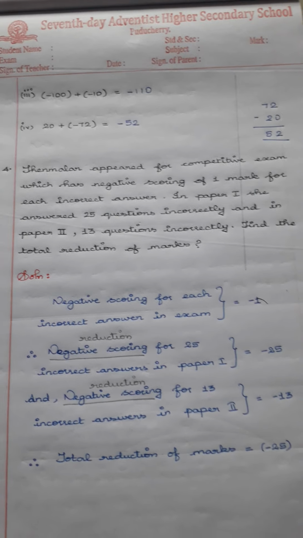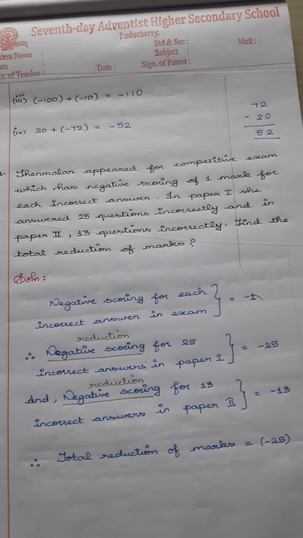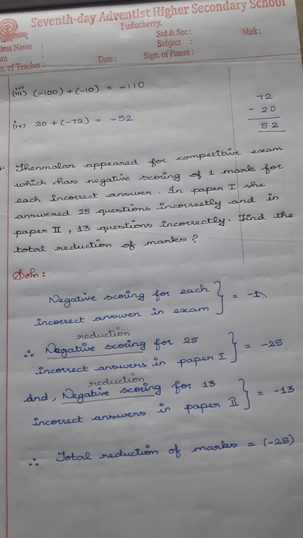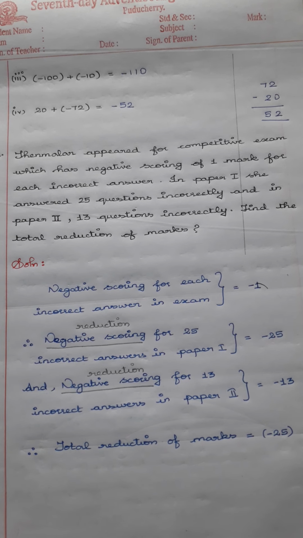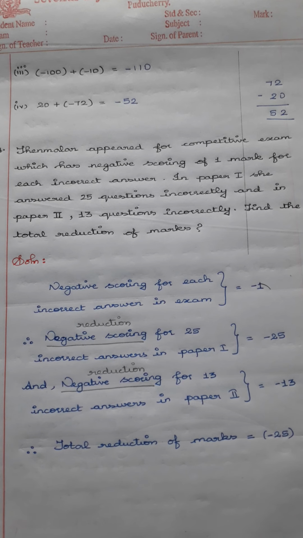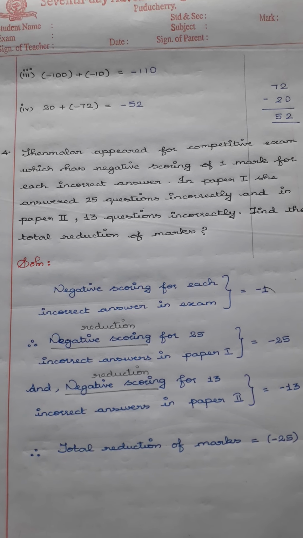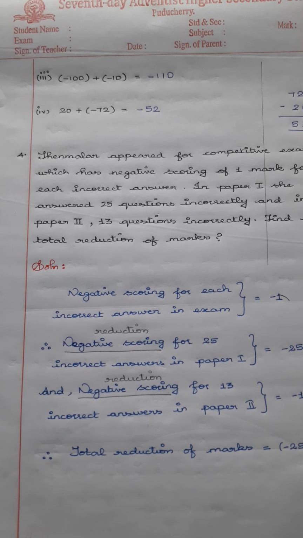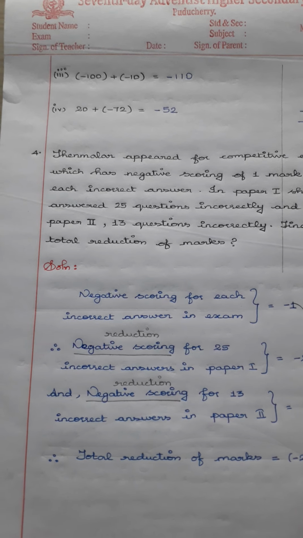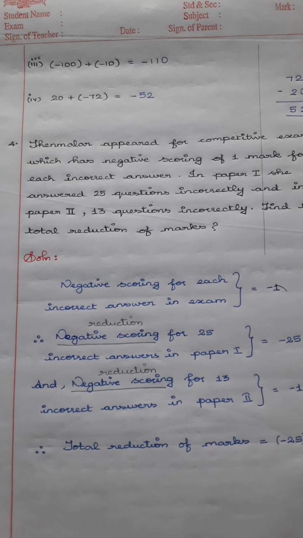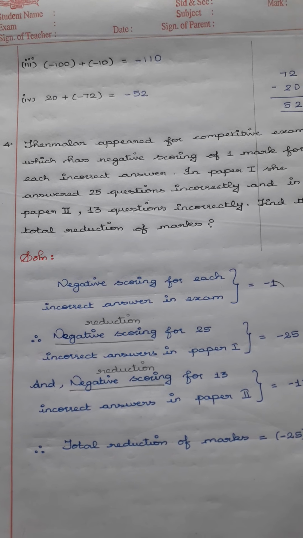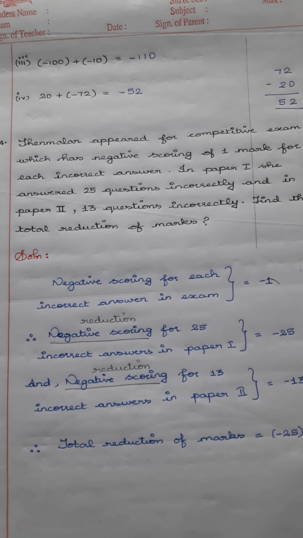So it's clear that there is a student named Thenmalar. She has appeared for a competitive exam. For example, in your real life, you can hear about your brothers or sisters writing the IAS exam or bank exam or a few competitive exams for government postings. In that, they will be given 1 hour, 2 hours or 3 hours, and they will be writing 100 questions, right?